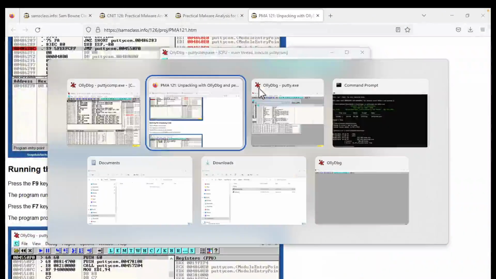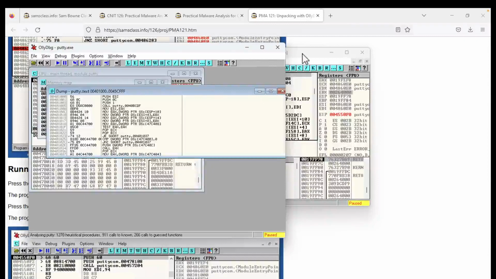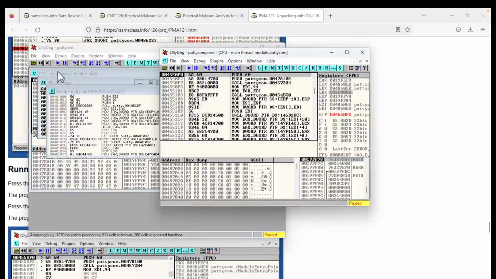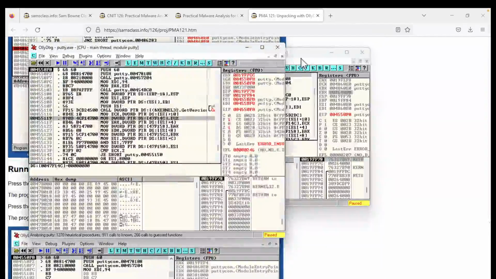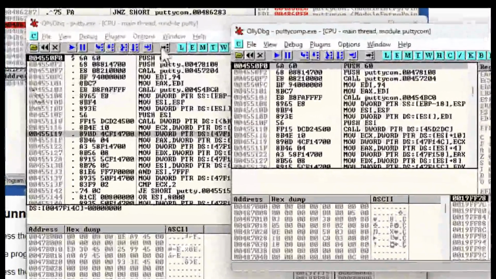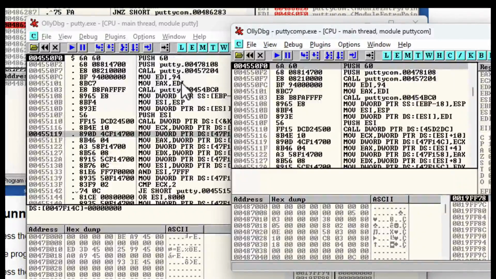If I compare that to the real PuTTY, which is here, it matches. The real PuTTY is push 60, push PuTTY, move, call. So those two or three screens of code are all it took to do the unpacking, and now in memory I have the exact PuTTY in the right location too.